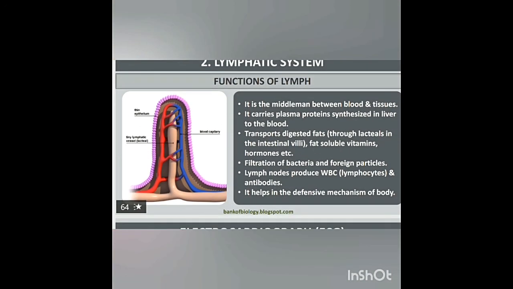Functions of lymph. It is the middleman between blood and tissues. It carries plasma proteins synthesized in the liver to the blood, transports digested fat through lacteals in the intestinal villi, fat-soluble vitamins, hormones, etc. Filtration of bacteria and foreign particles. Lymph nodes produce WBC, lymphocytes and antibodies. It helps in the defense mechanism of the body.